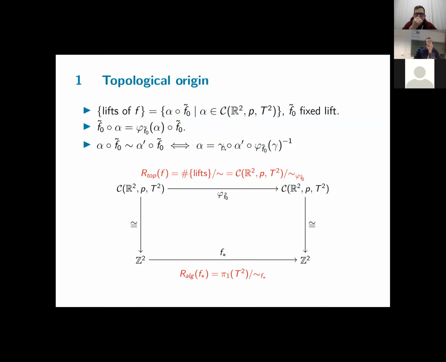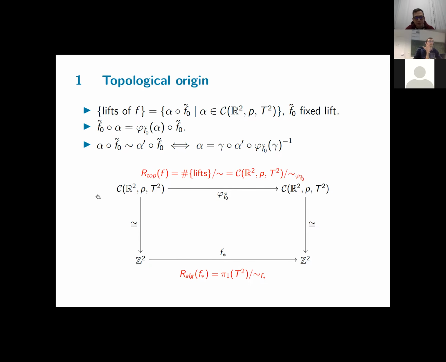So this translates the problem of determining equivalent lifts up to conjugacy into a purely group theoretical problem, namely determining the number of equivalence classes under this relation, because this type of conjugacy relation with given phi is in fact an equivalence relation. So this is an algebraic way of defining or counting the topological Reidemeister number. So by definition, or by equivalence, this equality holds. So we've reduced it to an algebraic problem.